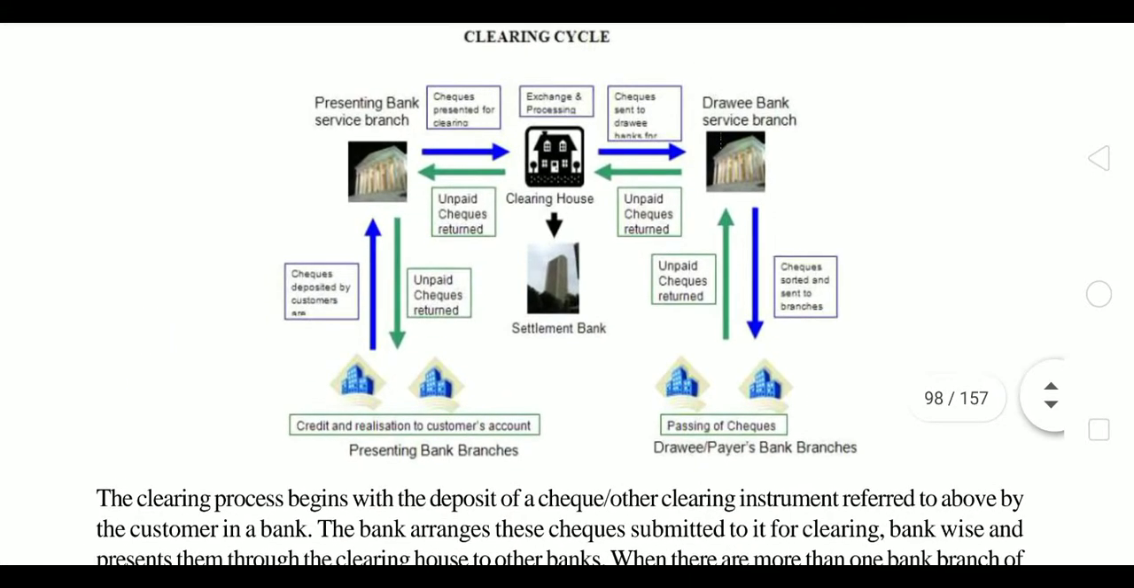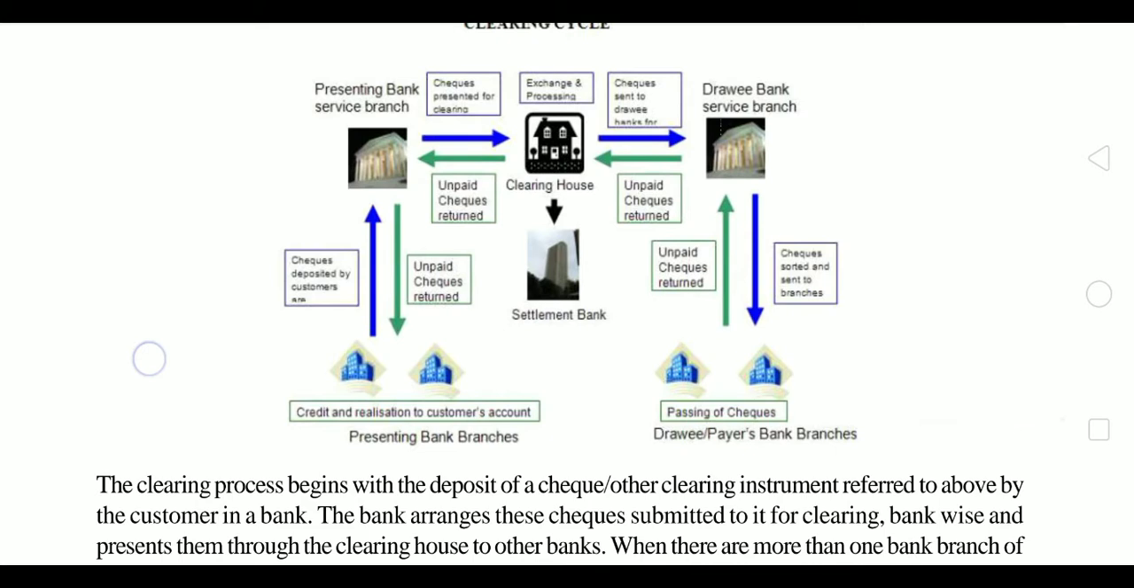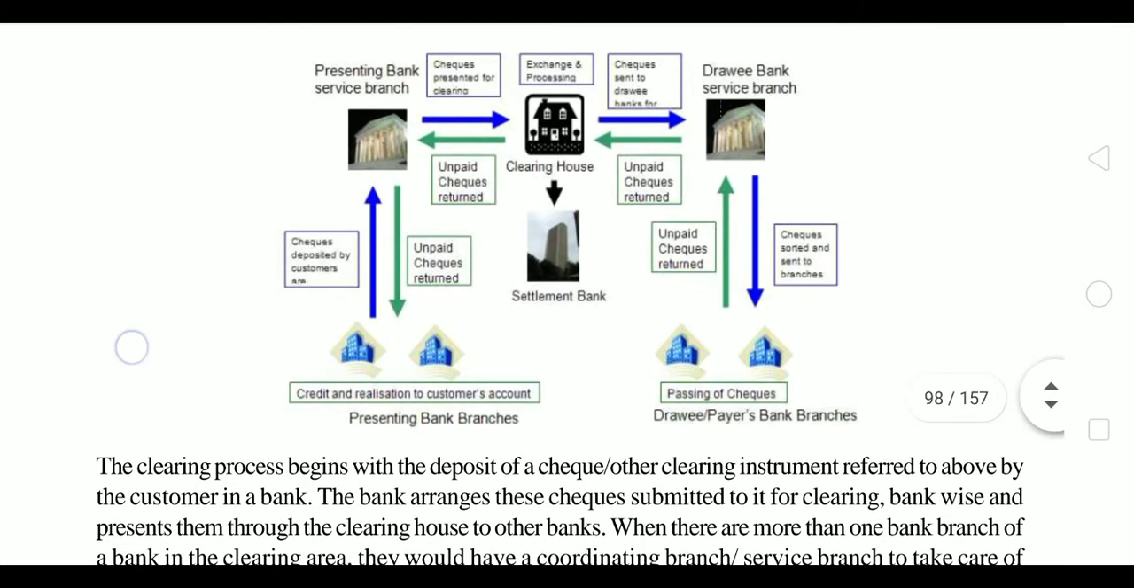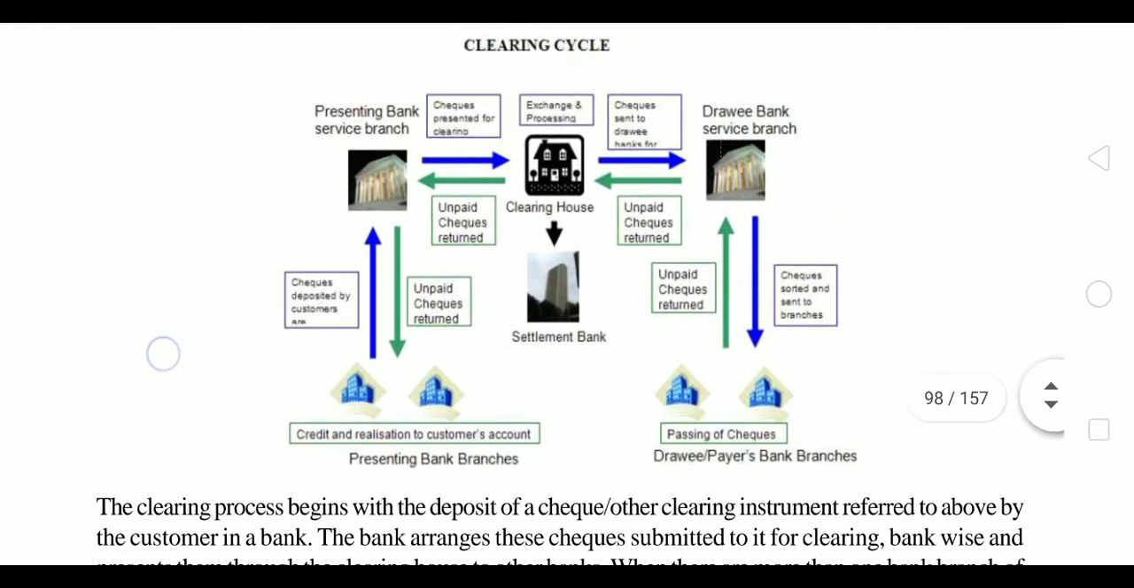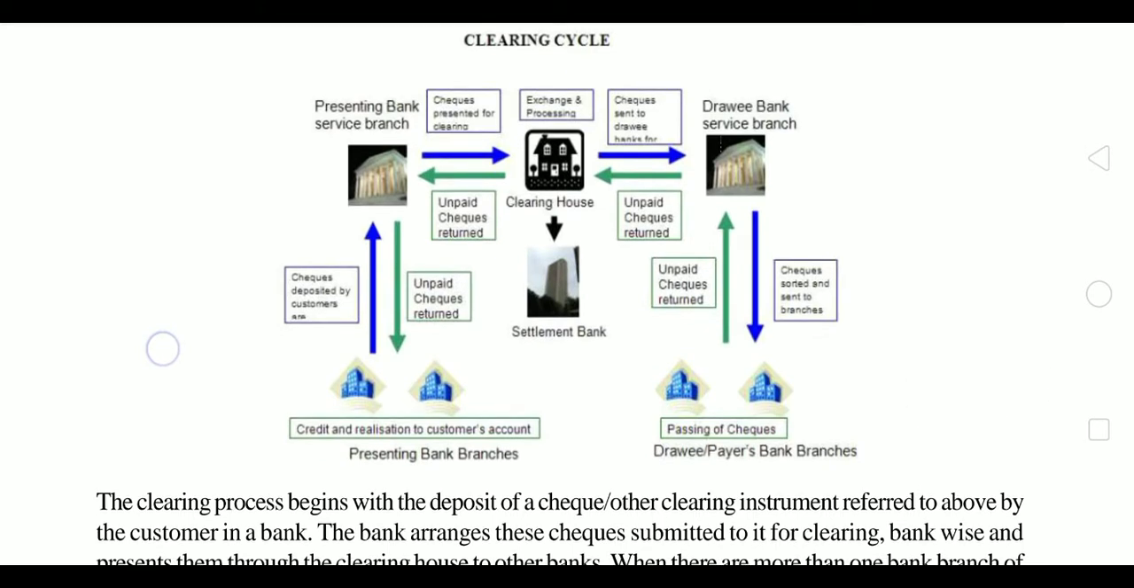Now coming to the clearing cycle, actually how clearing takes place. From the left blue we will start. Here, checks are deposited by customers. Firstly, the check is deposited by the customer. This is the presenting bank branch, for example the HDFC Bank branch, which gives credit and realization to the customer's account. The customer deposits the check in HDFC Bank, and HDFC Bank presents the check for clearing.